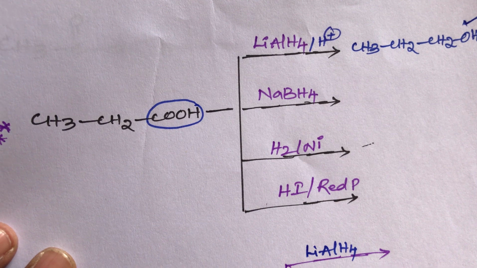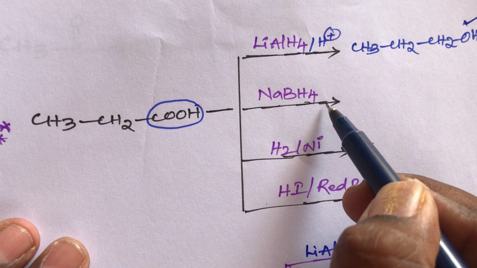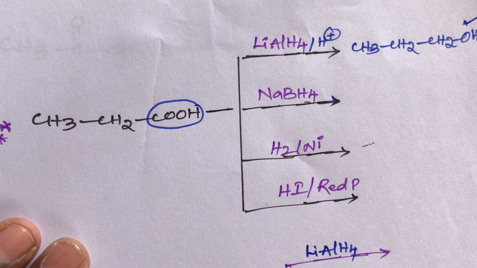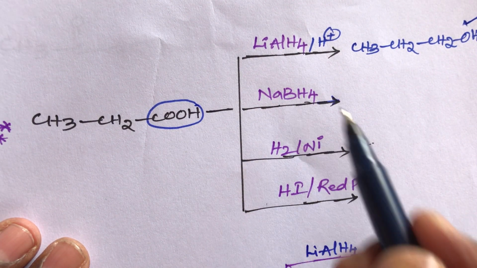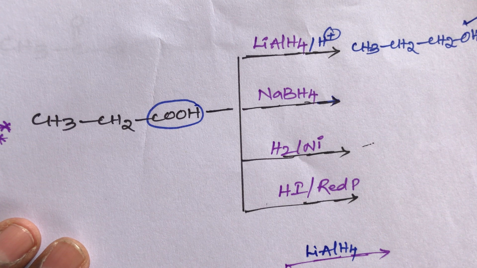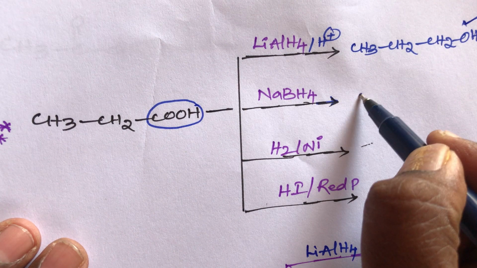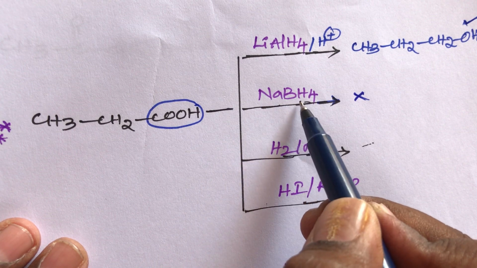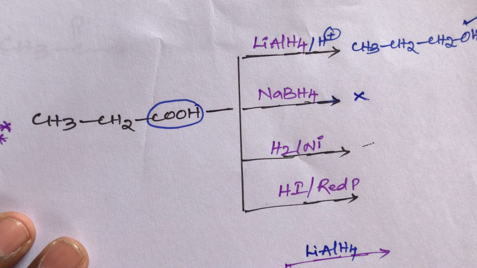Next one, same thing, students. This carboxylic acid reacts with sodium borohydride. It is also a reducer, but compared to lithium aluminum hydride, it is a weak reducer. Sodium borohydride is a weak reducing agent, so it cannot reduce carboxylic acid. That's why there is no reaction.